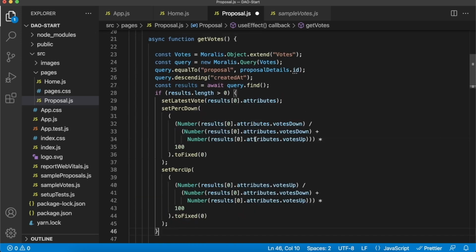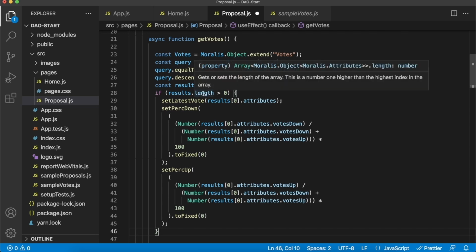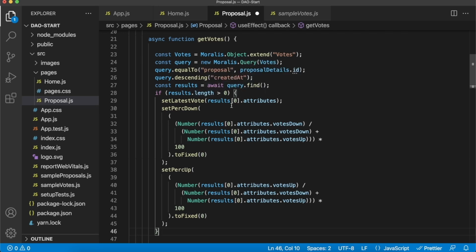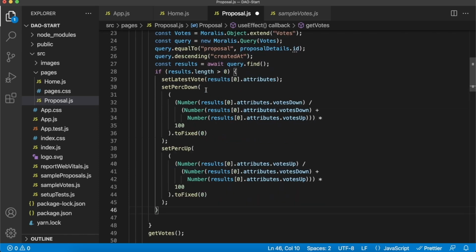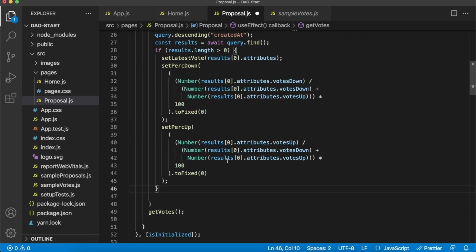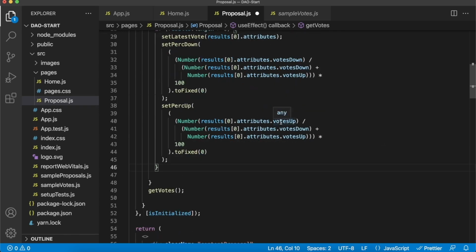Now for a slightly longer conditional: if the results return as an array, so we have votes for the specific proposal, we'll set the latest vote to the first element within the results array and the attributes of that. So that will give us the current status of votes up and votes down as that is emitted from our smart contract. And then for the percentage down, we can just calculate from the latest vote event the number of votes down divided by the total amount of votes multiplied by 100, and then we get a fixed whole number. And then the same thing for percentage up, we get the current votes up from the latest vote as that is emitted from the smart contract, and we divide that by all the votes and multiply by 100.